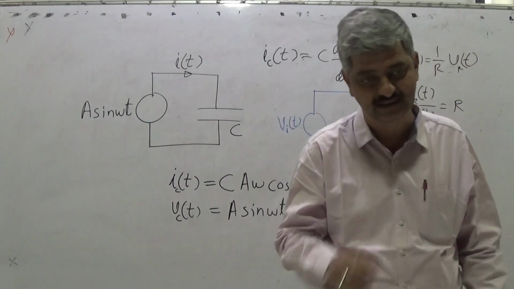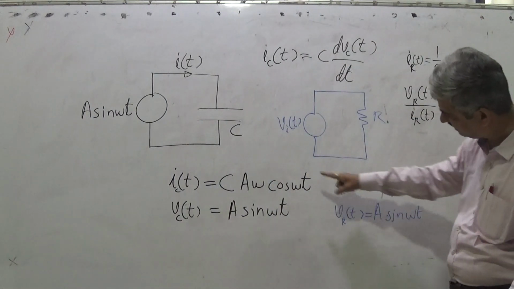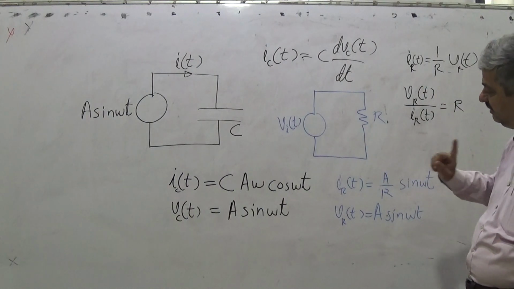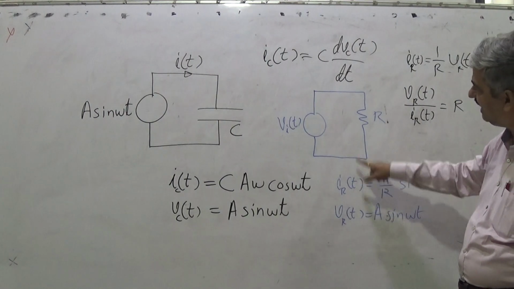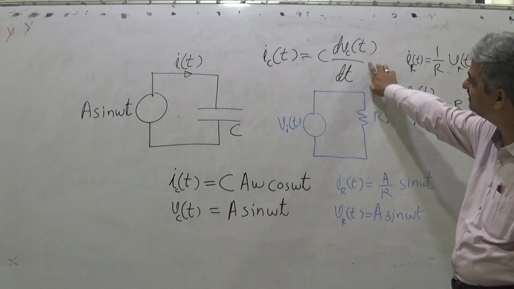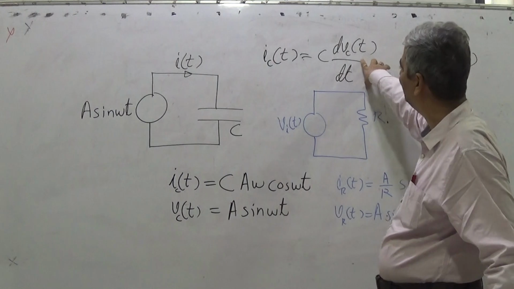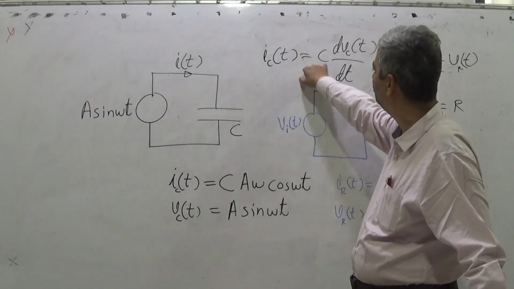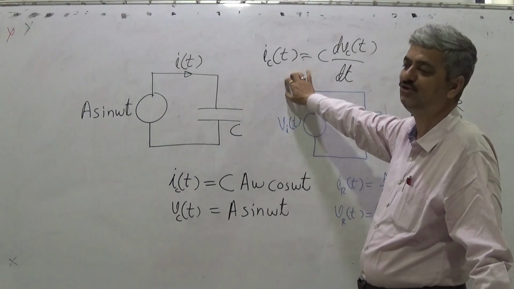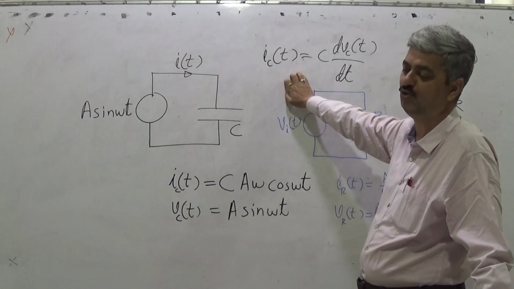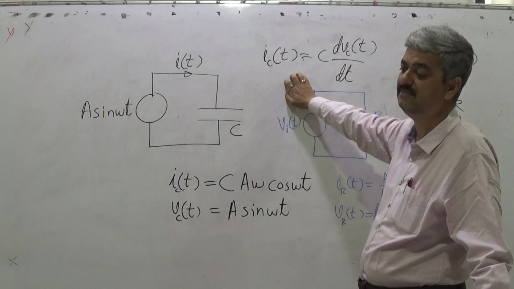I have arranged the equations here and here. Now I can take the ratio of voltage upon current. Is that ratio possible here? By taking the equation i_C(t) = C dv_C(t)/dt, it is not possible to obtain a ratio of v_C(t) upon i_C(t), because there is no such simple relationship.